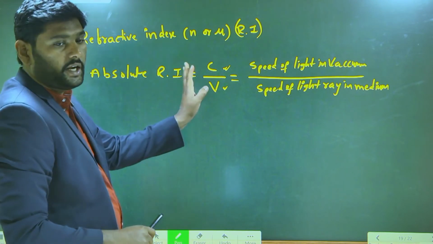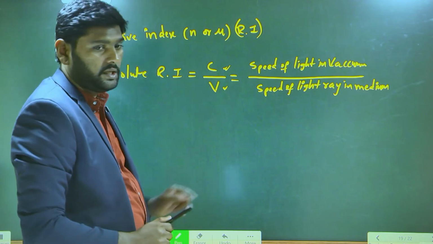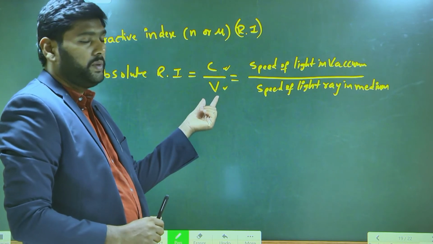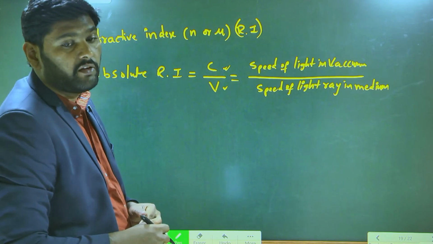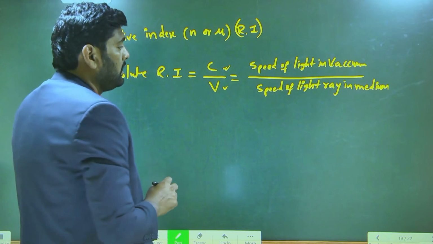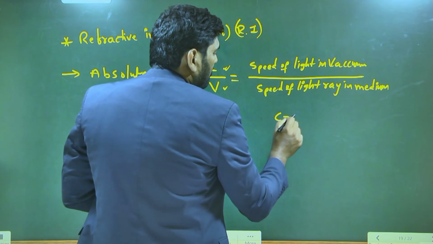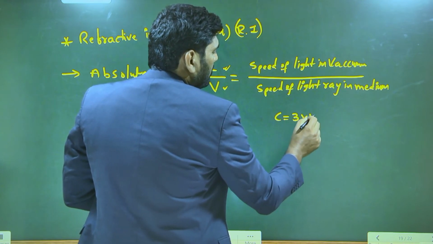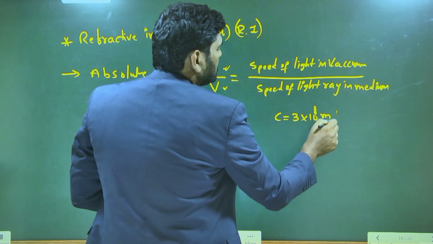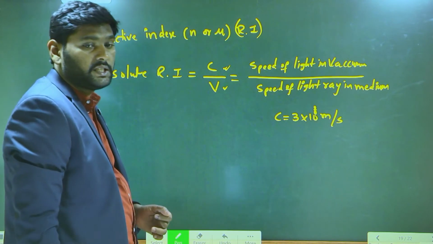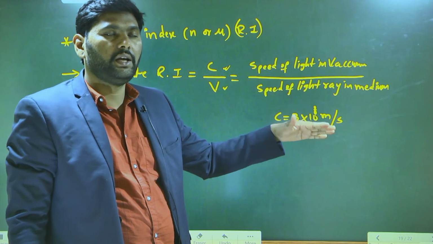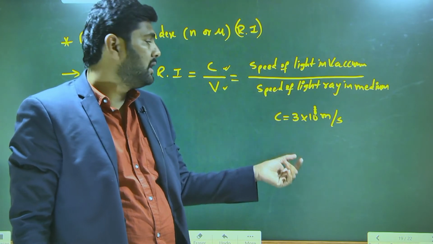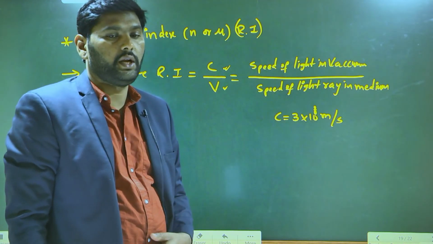The speed of light ray in vacuum is represented with the letter C, and the speed of light ray in medium is represented with the letter V. Generally, the speed of the light ray in vacuum is a constant. The constant value, you know very well, is 3 into 10 power 8 meter per second. The C value is a constant.